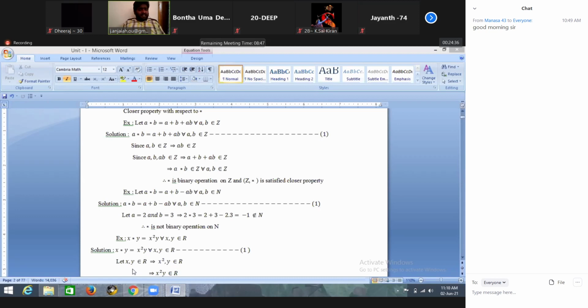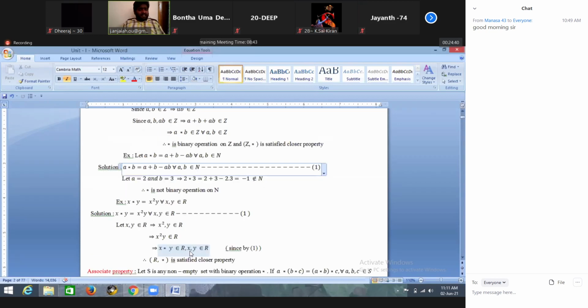What is the definition of x square into y? x star y. So x star y belongs to R for all x, y belongs to R. So (R, star) is satisfying the closure property. That means we can call star a binary operation on R, right? Yes, sir. So we can give some different kinds of examples also.